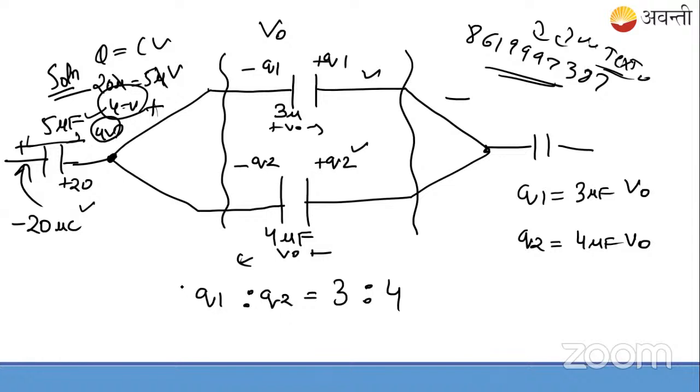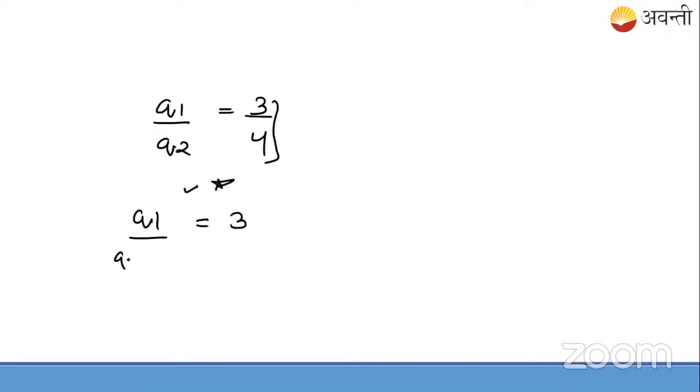Now they're asking, we just need the Q1 value. How will we do it? Let me take the next slide. We have basically Q1 upon Q2 as 3/4. So what to do? Keep the numerator the same. This is a mathematical approach, a star point. And add both of these in the denominator, so this will be Q1 plus Q2, because the left hand side must match the right hand side. So this is 7.